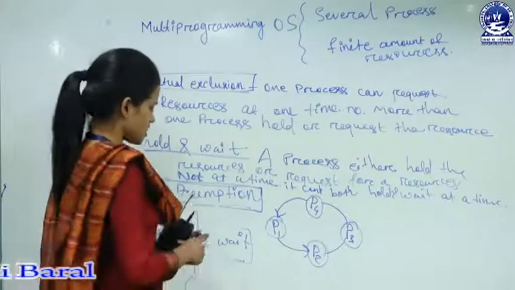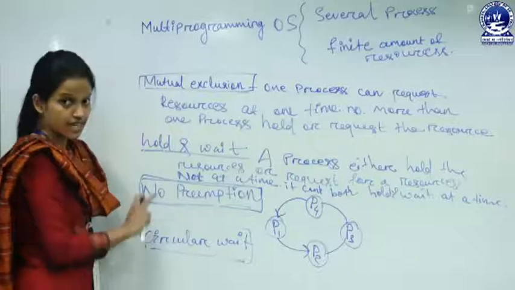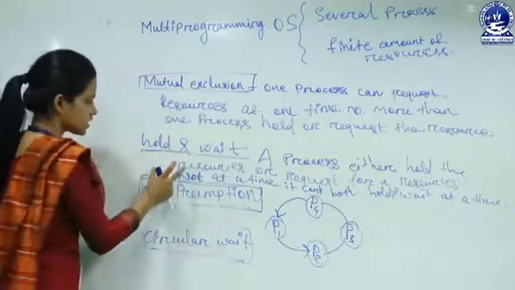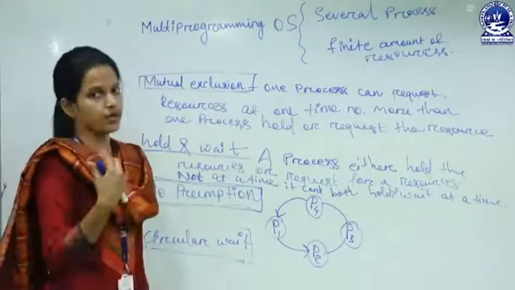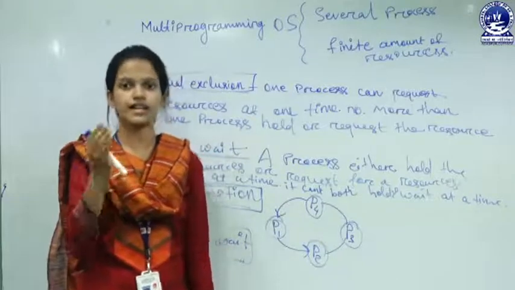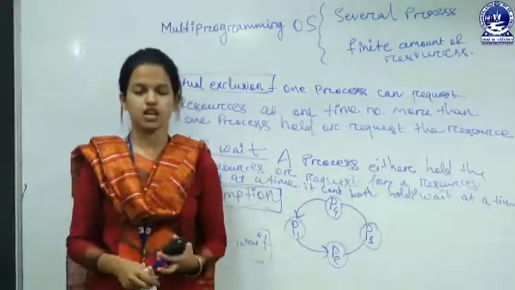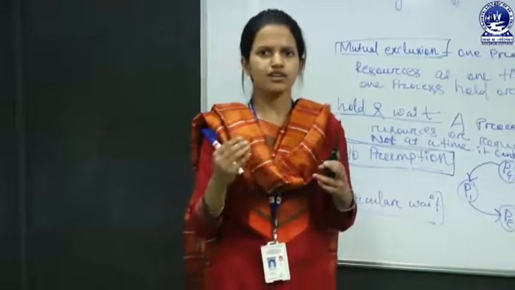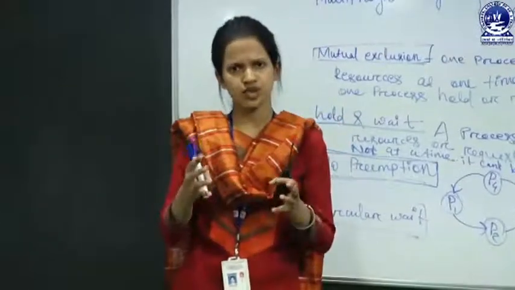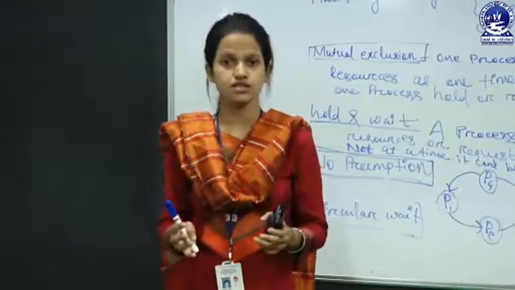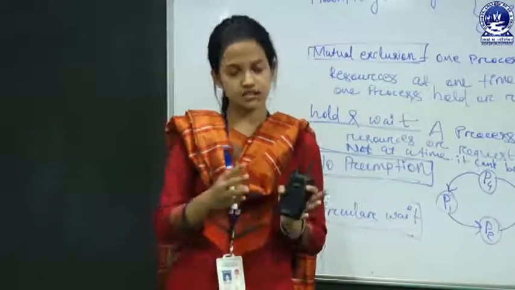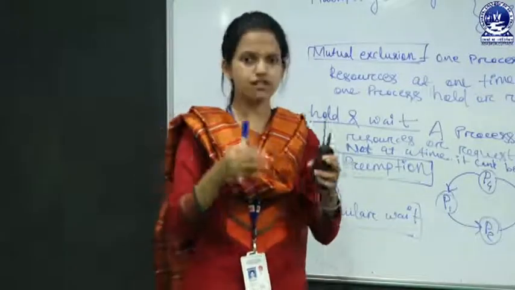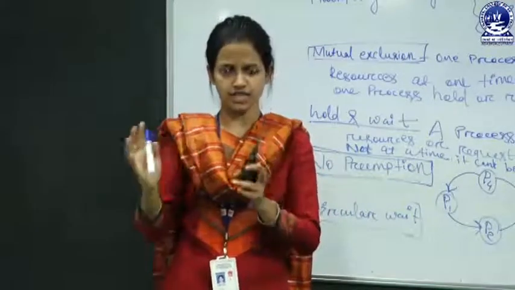So these are the four necessary conditions. I cannot say these are sufficient conditions. If they arise in your system, you can say your system is in a deadlock state. So this is the introduction to deadlock. Deadlock means no progress in the CPU, in your resources, in your system. Starvation is very different from deadlock. In deadlock, the CPU itself is in a blocked state and all processes are in a waiting state for their lifetime.